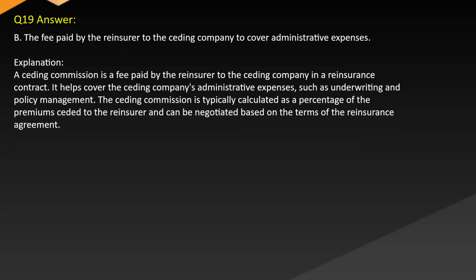Answer: B. The fee paid by the reinsurer to the ceding company to cover administrative expenses. Explanation: a ceding commission is a fee paid by the reinsurer to the ceding company in a reinsurance contract. It helps cover the ceding company's administrative expenses, such as underwriting and policy management. The ceding commission is typically calculated as a percentage of the premiums ceded to the reinsurer and can be negotiated based on the terms of the reinsurance agreement.